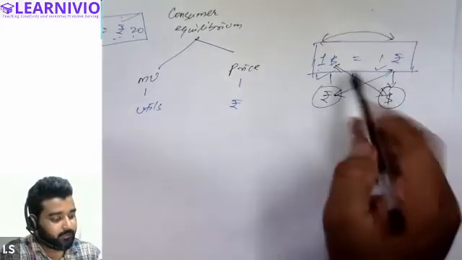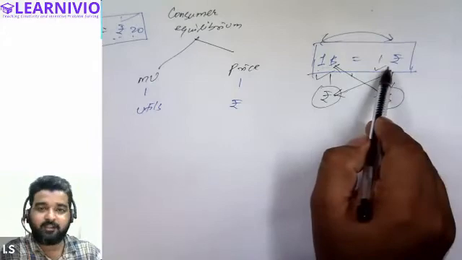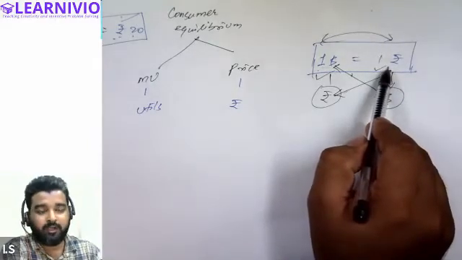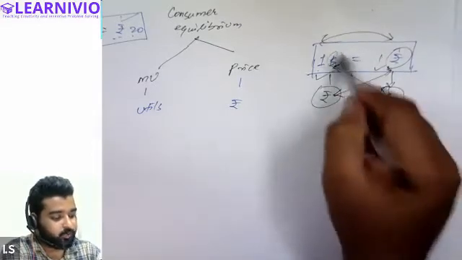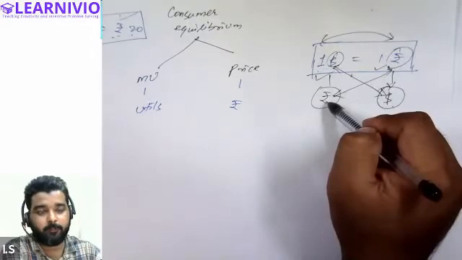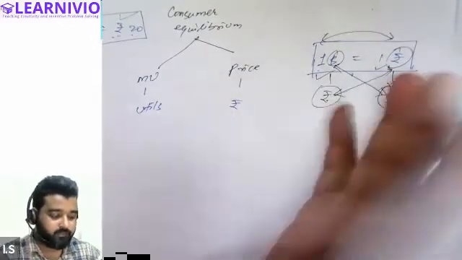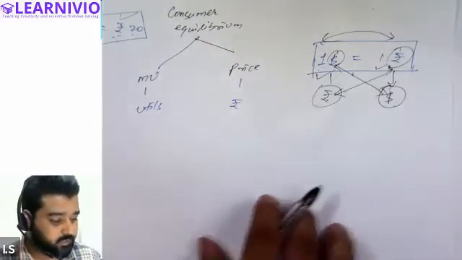If you are comparing two different things having different measuring units, you cannot compare them. Either you have to convert this into dollars or this into rupees. Only then will you be able to compare the two different things. Is it clear to everyone?